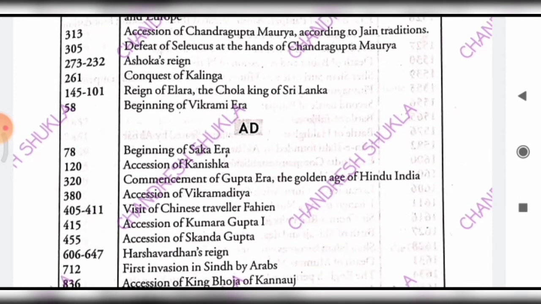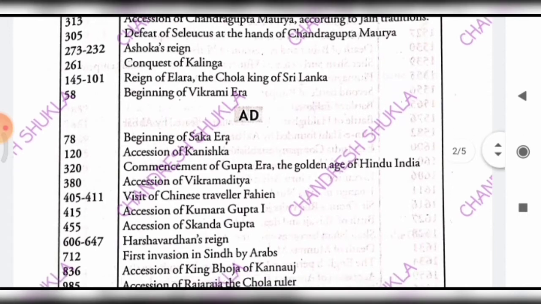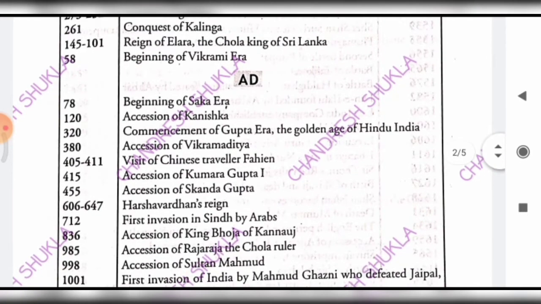And then 273 to 232 BC, the reign of Asoka. And then 261 BC, the conquest of Kalinga took place. And then 145 to 101 BC, the reign of Elara, a king of the Chola dynasty of Sri Lanka. And then 58 BC, that is the beginning of the Vikrami era.